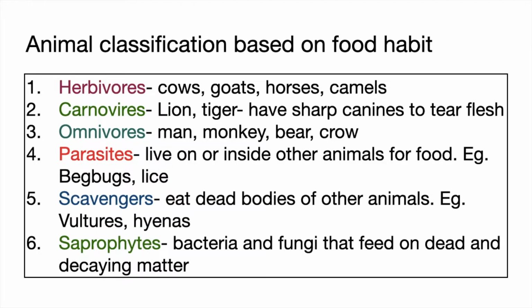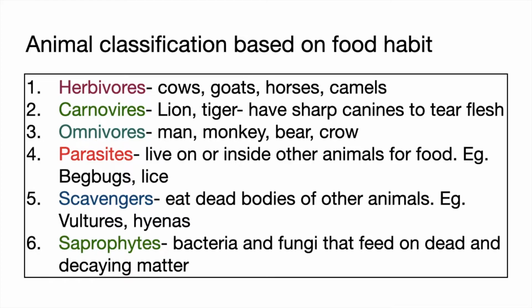Animal classification based on food habit. Herbivores, cows, goats, horses, and camels, they eat only grass and vegetables mostly. Carnivores, that's spelled V-O-R-E-S. Examples are lion and tiger. They have sharp canines to tear flesh.